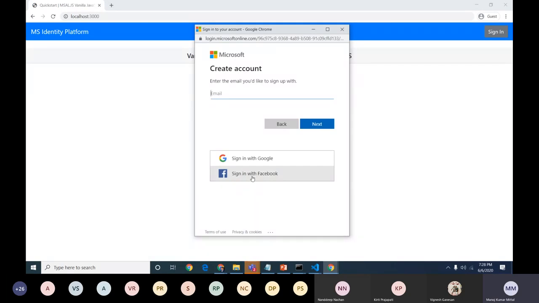So it's that easy to integrate the social identities with our organizational account. Now we can expose our application so anybody outside my organization can easily use it, whether it's a vendor or a partner. We just need to define those users in our Azure Active Directory as guest users and send the invite. Once they are invited and have accepted, we are good to go with those social identities also. Yes, this is the major update announced at Build 2020 with respect to Microsoft Identity.